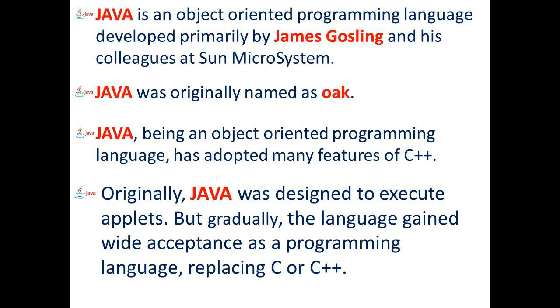Once more I am saying, Java is an object oriented programming language developed primarily by James Gosling and his colleagues at Sun Microsystem. Java was originally named as Oak. Java, being an object-oriented programming language, has adopted many features of C++. Originally, Java was designed to execute applets, but gradually the language gained wide acceptance as a programming language, replacing C or C++.